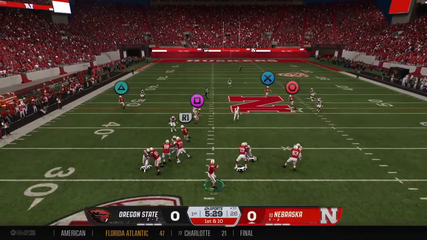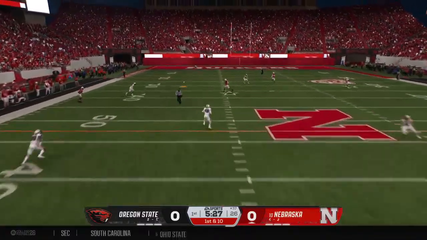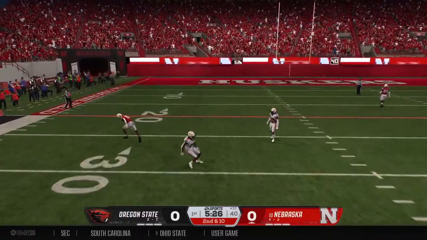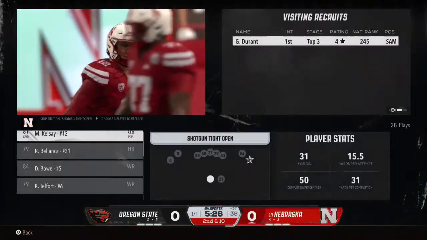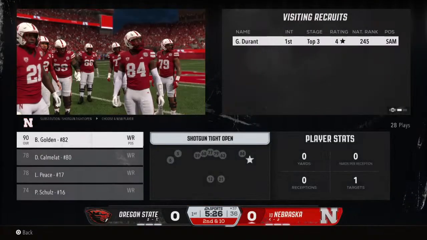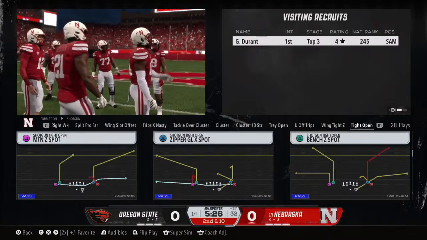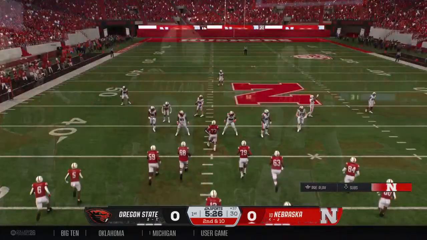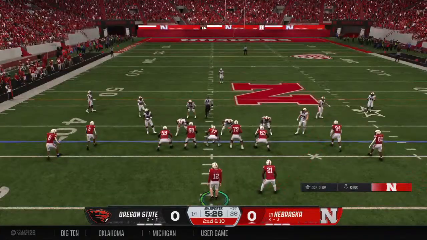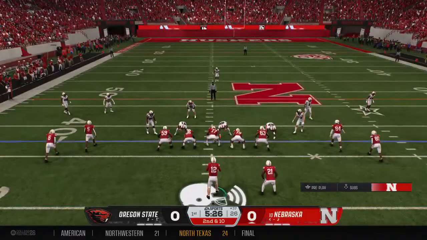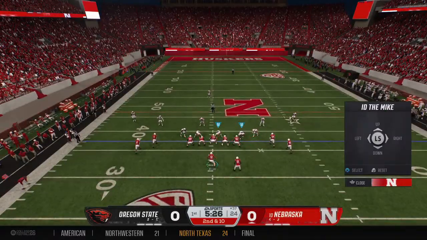Off the play fake on first down to throw. Gonna take a shot. And they won't be able to connect downfield, looking for a big-time play. Oh, that is a throw that is just going to haunt this quarterback. He had his target wide open, running deep. That should be a touchdown, but the QB overthrew him. That is going to haunt this quarterback tonight.